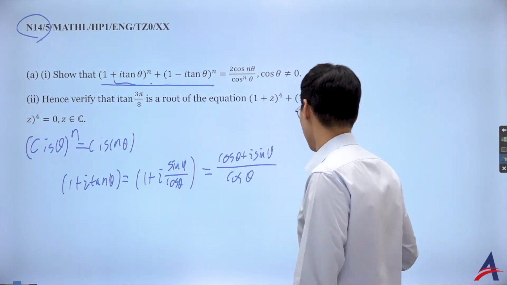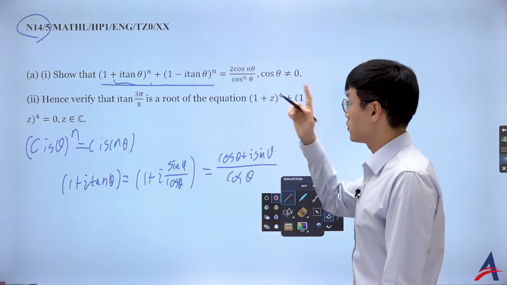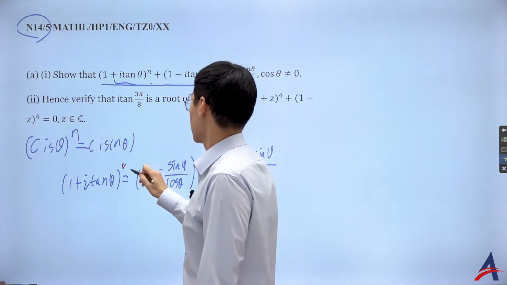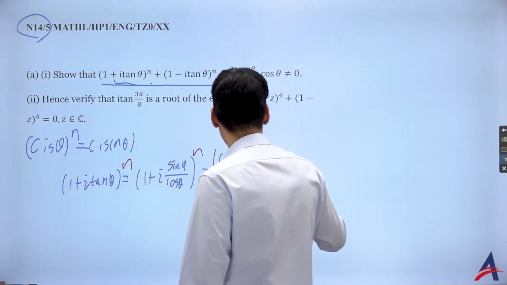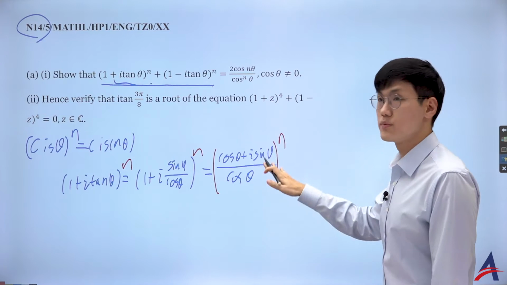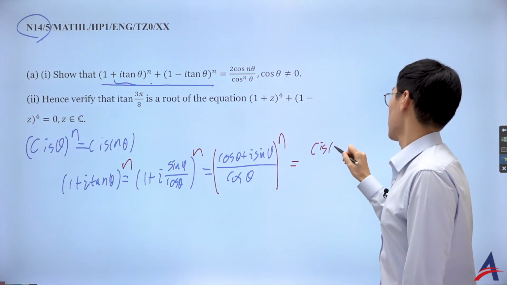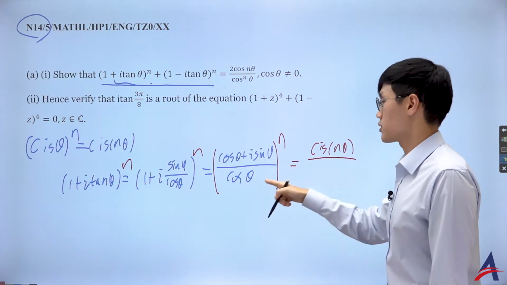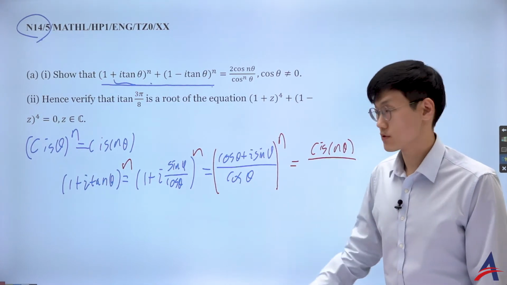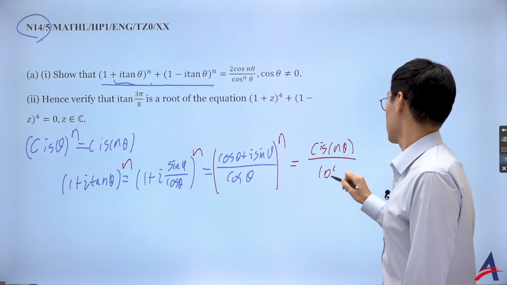On top of that, I put it to the power of n. Then I'm very happy to use the DMT, because in the numerator I do have a cis form, so it's going to be cis n theta. But I can't use it on the denominator because it's a cosine, so it's just cosine to the power of n.